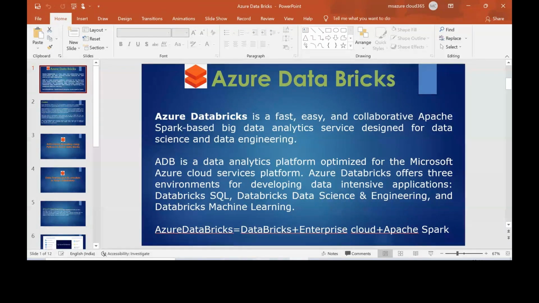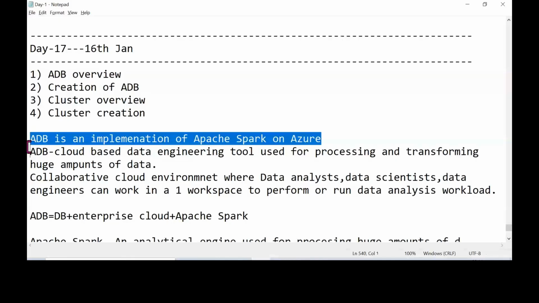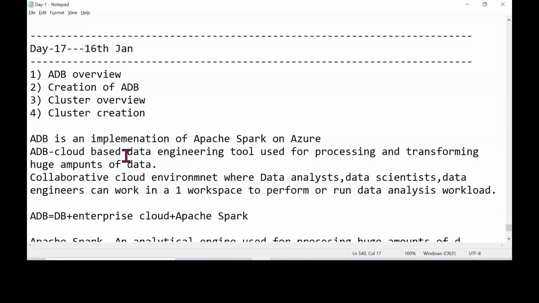Let me open this notepad. ADB is a cloud-based data engineering tool. It is a cloud-based service meant for processing and performing different kinds of transformations on huge amounts of data. Suppose you have massive amounts of data and you want to perform different transformations or data manipulations on it. At that point, we can make use of Azure Databricks.